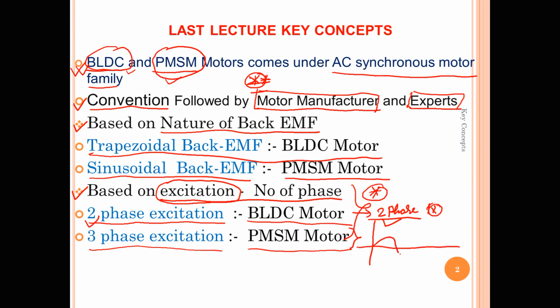When we consider a sinusoidal motor, it has three phases and all three phases are active at any moment of time. All three phases are energized. That does not happen in BLDC. In BLDC, only two phases are active at any moment of time.